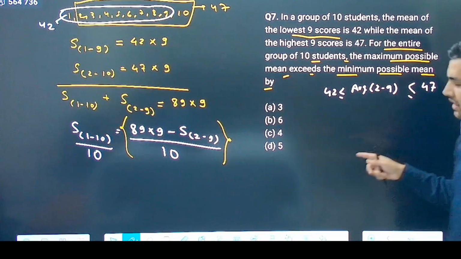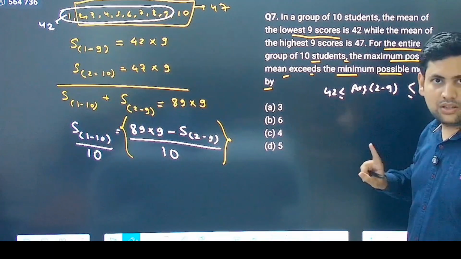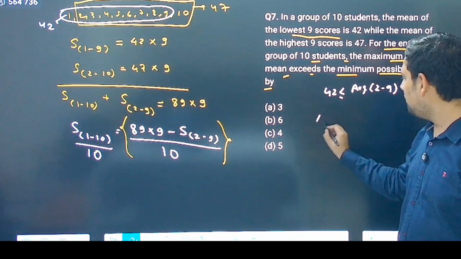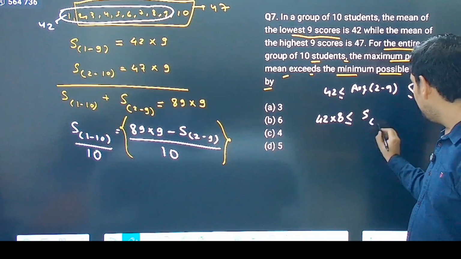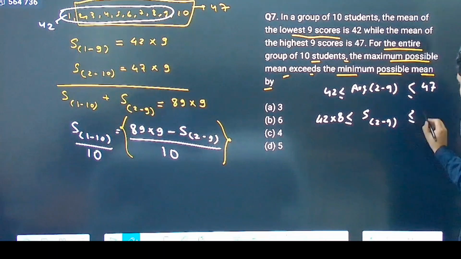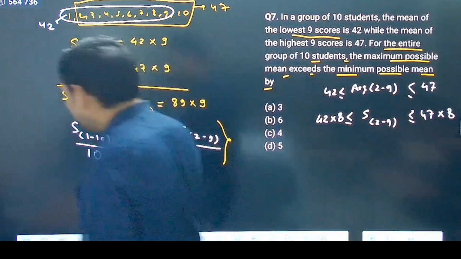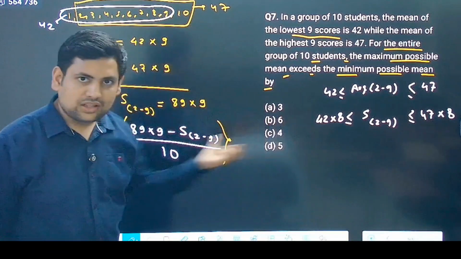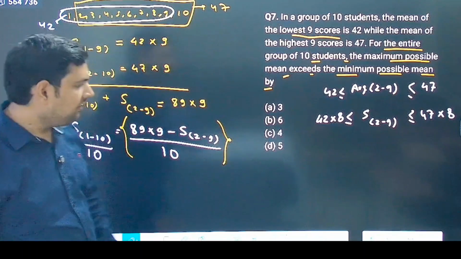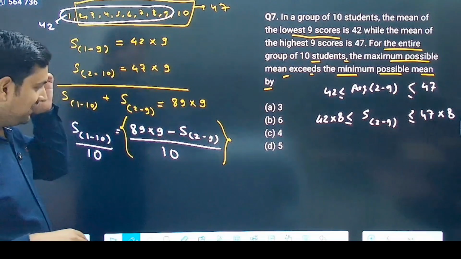Now if this is the range, for how many people is this? This is for 8 people, correct. So if I want to find the sum, it will be 42 into 8. This is the sum from 2 to 9, and this is 47 into 8. Now you have found both. I have to put the values here, correct? This and this, correct? Now just observe one thing: you don't even have to calculate this, you will understand.